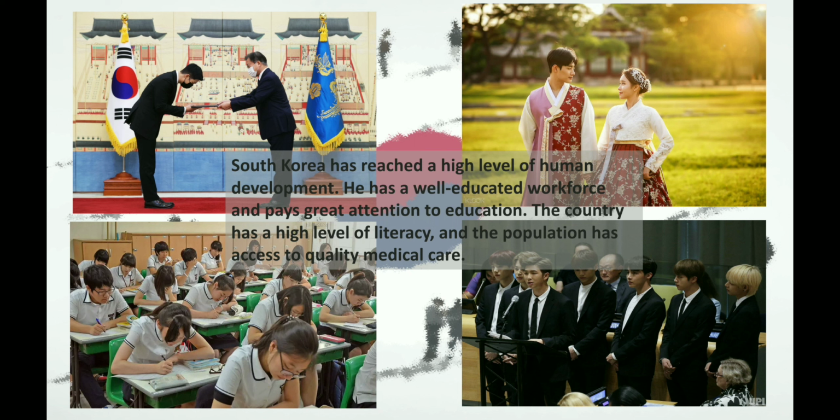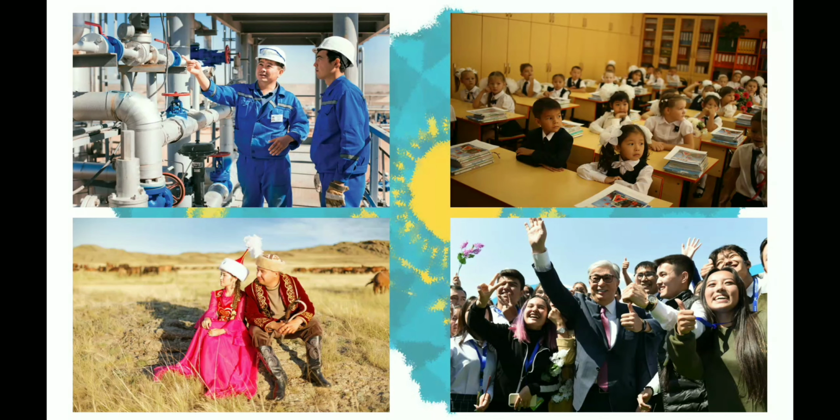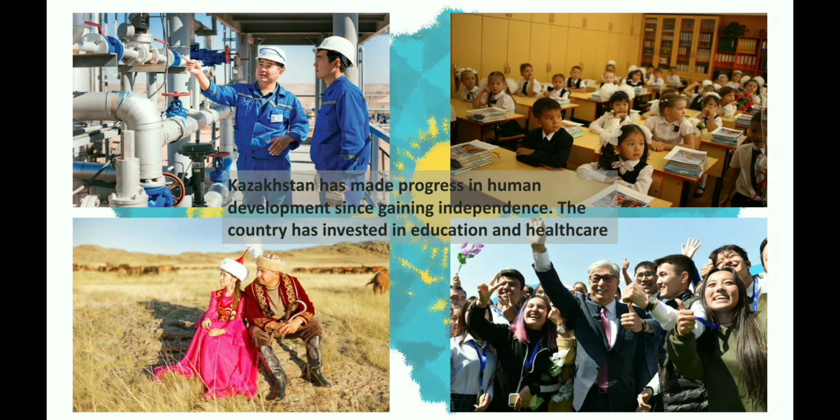South Korea's human development indicators such as life expectancy and educational attainment are relatively high. Kazakhstan has made progress in human development since independence. However, there is still room for improvement. The country has invested in education and healthcare, but challenges remain, such as regional disparities and access to quality